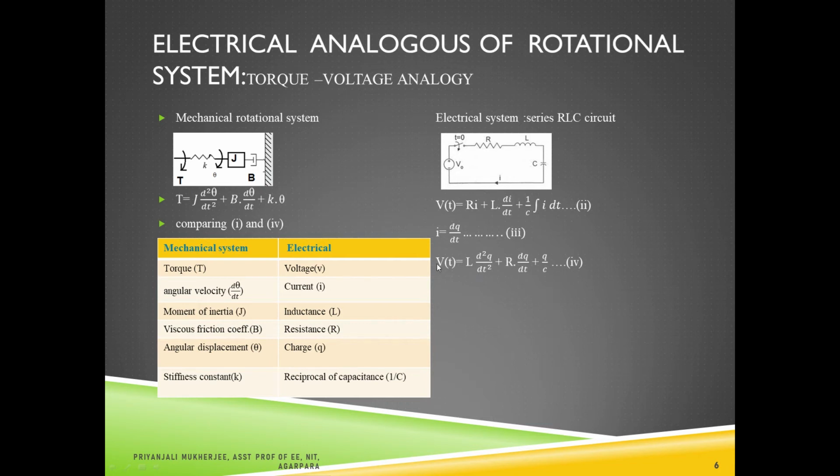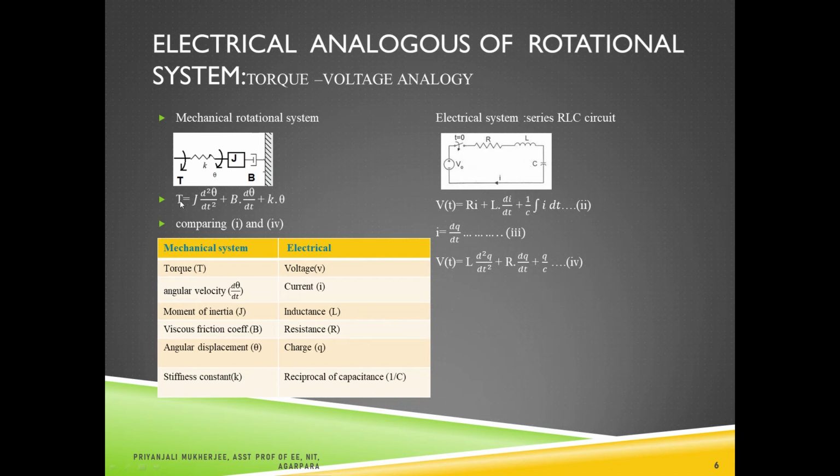Now we are comparing this equation 4 with this equation 1, because this equation 4 is also a second order equation and this is also a second order equation, and both have the identical mathematical model. So we can compare equation 1, T is equal to J d square theta dt square plus B d theta dt plus k theta, with the voltage equation.